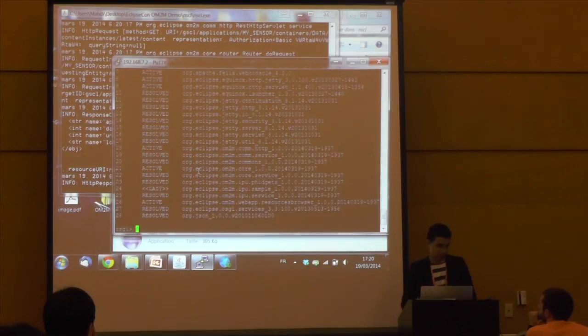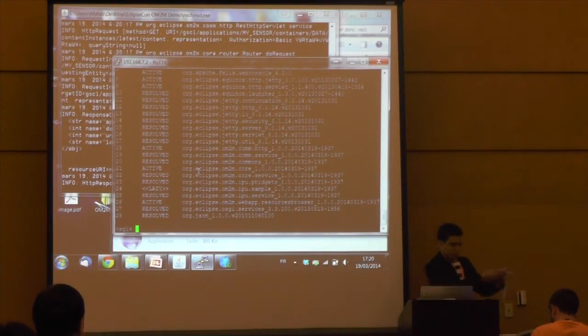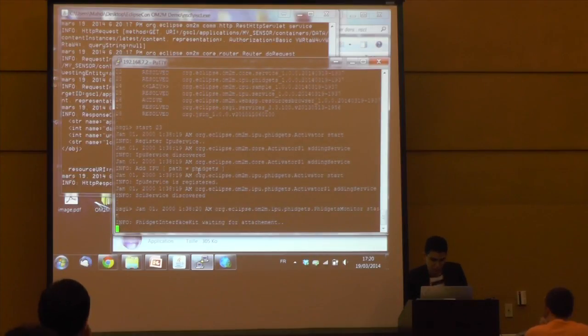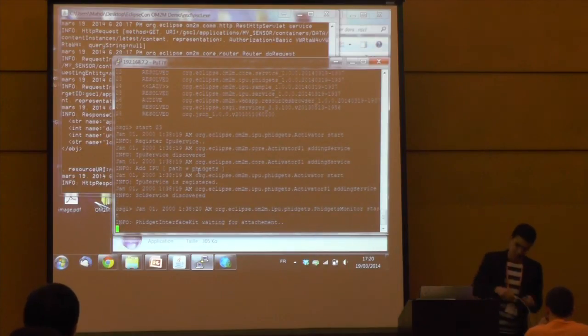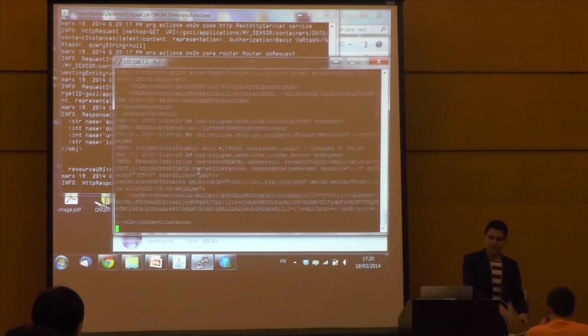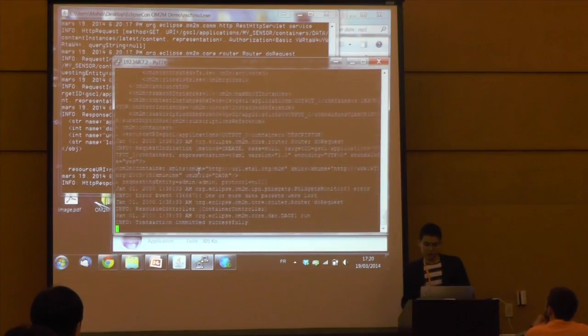Okay, and finally, I'll try to connect specific technologies, which are the Phidgets ones. There is a specific API for this. So I'll start the interworking proxy plugin. Okay, waiting for attachment. And now if I connect this one, the interworking proxy will discover Phidget devices and do the mapping on the standardized resource tree.